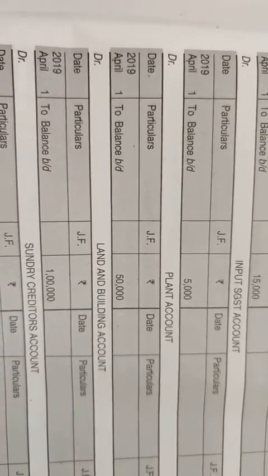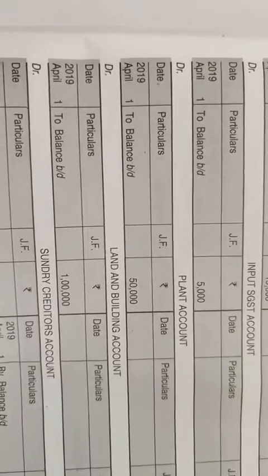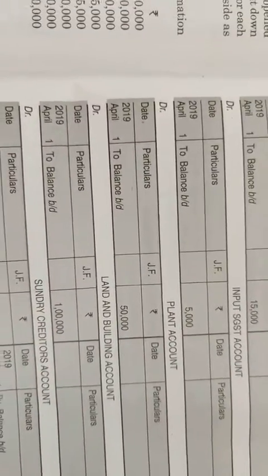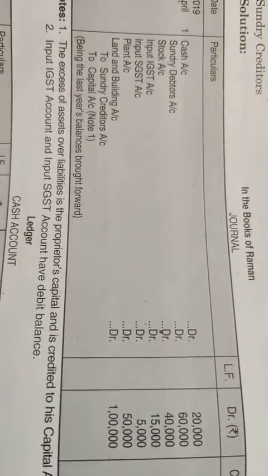Clear? As there is nothing to show on the credit side, we will not write anything, because this example is just to show you how the ledger posting has been done. Now our asset side is over. See in the ledger, all assets are cleared. Now here